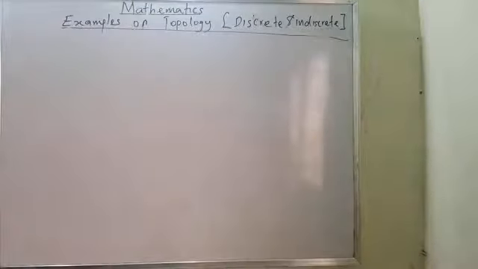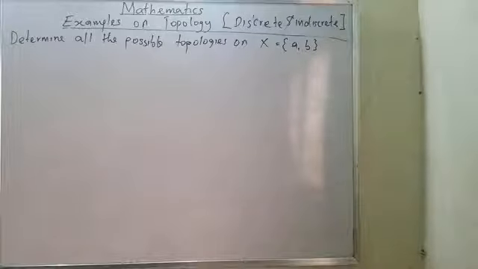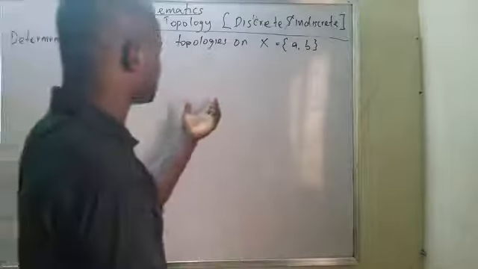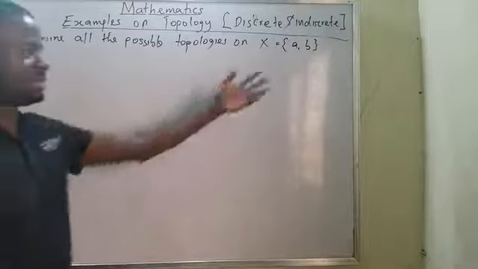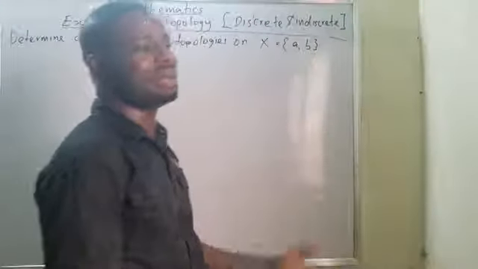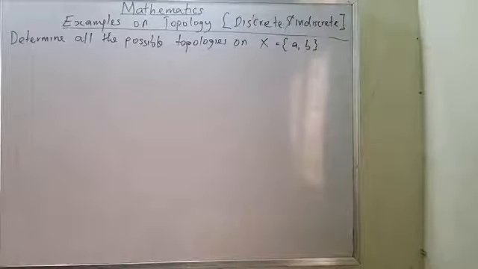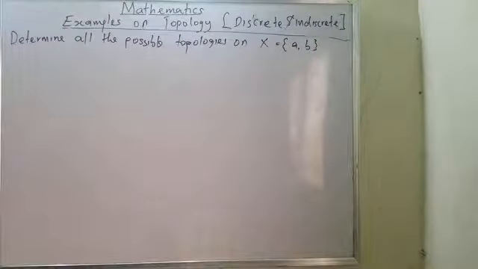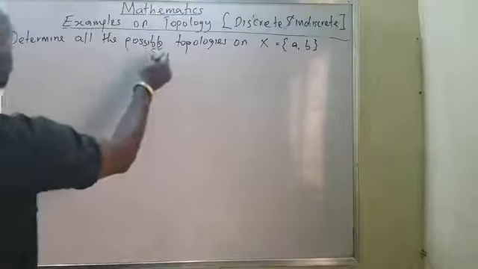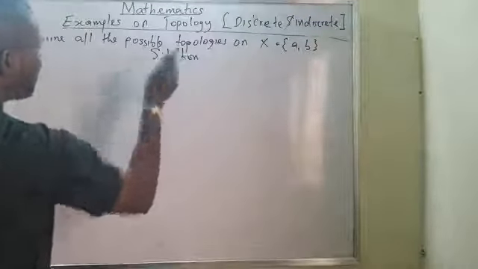Now, if I have this type of set, look at this question: determine all the possible topologies on X. Now, this is the set X. That is very, very important. By now, I've explained what are called subsets, and I think you should know all these things from our first video. Now, when you have something like this, how do I go? Listen very well. It's very, very simple.